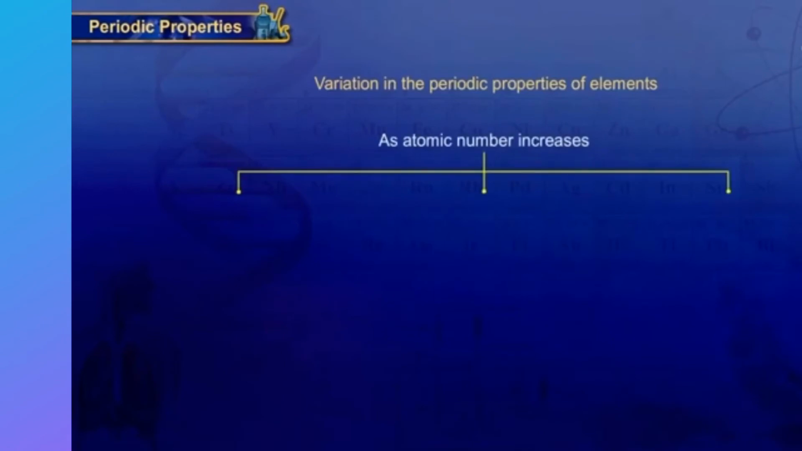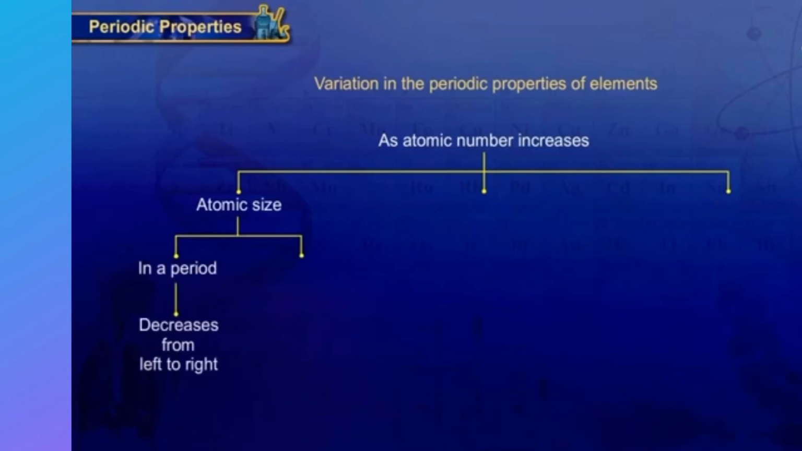Let us have a look at the tree diagram summarizing the variation in periodic properties of elements. As the atomic number increases, the atomic size in a period decreases from left to right and increases from top to bottom in a group.